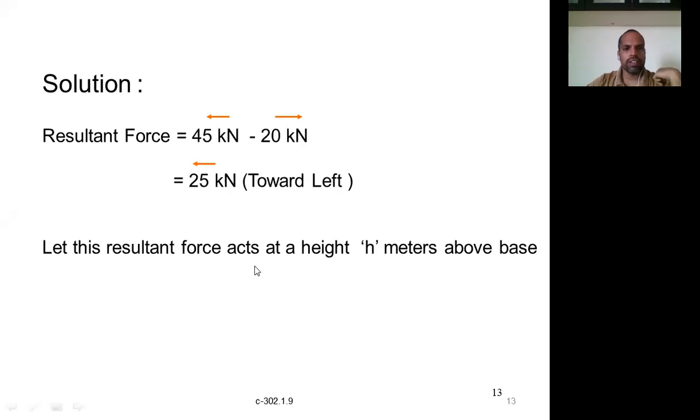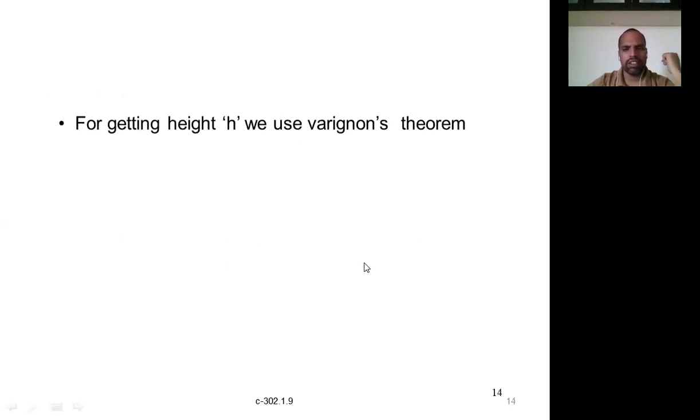Let this resultant force act at a height of h meters above the base. Assume a height h; we don't know what h is. One force of 45 kilonewtons is acting at 1.5 meters and 20 kilonewtons at a height of 1 meter. We know the resultant magnitude is 25 kilonewtons, but we don't know the height where it acts. Now let us calculate this height h using Varignon's theorem.